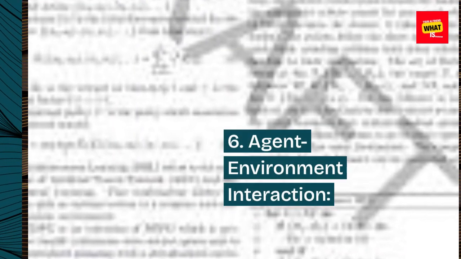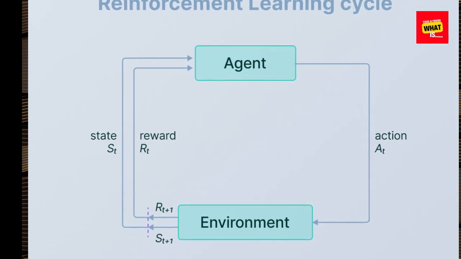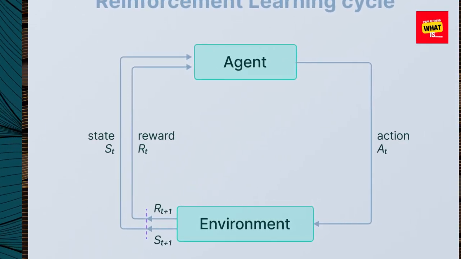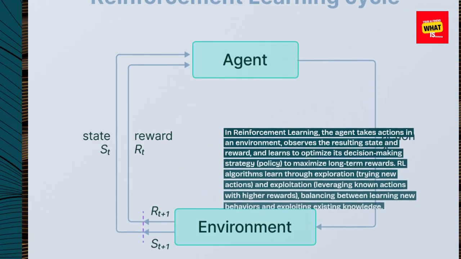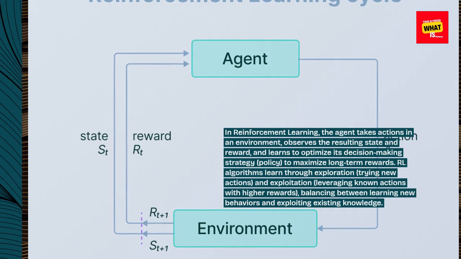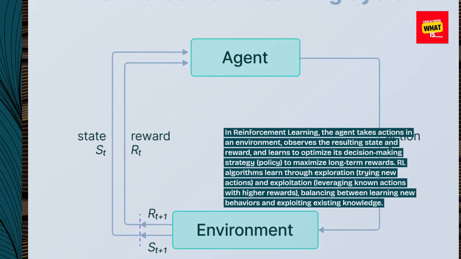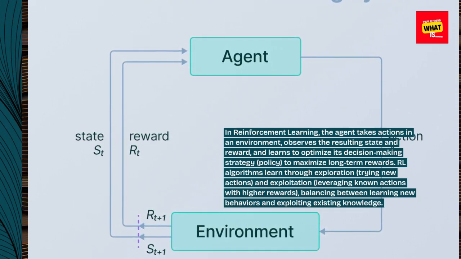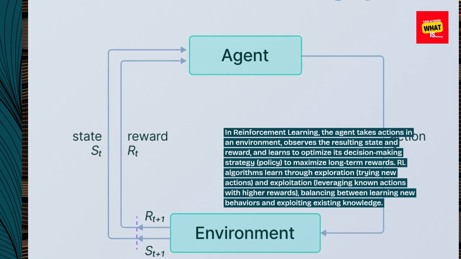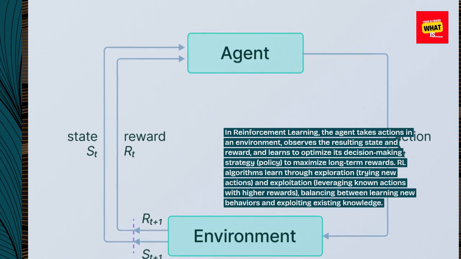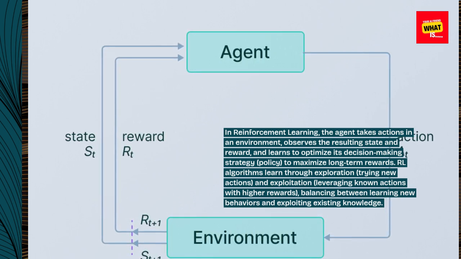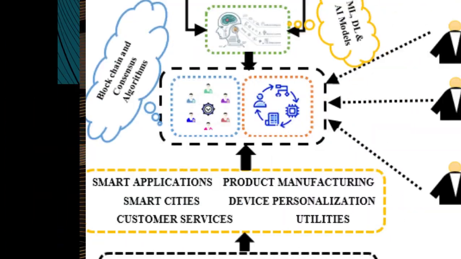6. Agent-environment interaction. In reinforcement learning, the agent takes actions in an environment, observes the resulting state and reward, and learns to optimize its decision-making strategy, policy, to maximize long-term rewards. RL algorithms learn through exploration, trying new actions, and exploitation, leveraging known actions with higher rewards, balancing between learning new behaviors and exploiting existing knowledge.